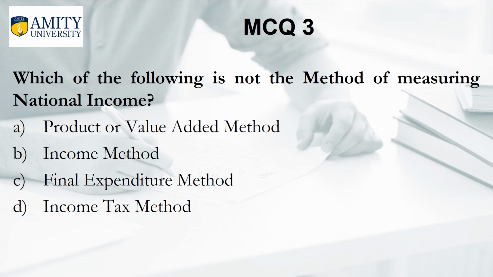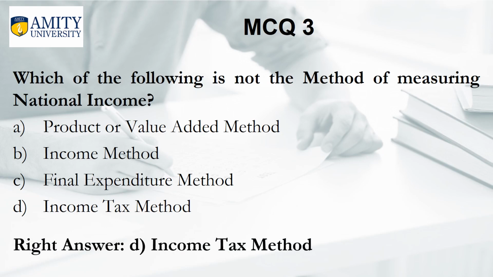Which of the following is not a method of measuring national income? A. Product or value added method. B. Income method. C. Final expenditure method. D. Income tax method. And the right answer is D. Income tax method.